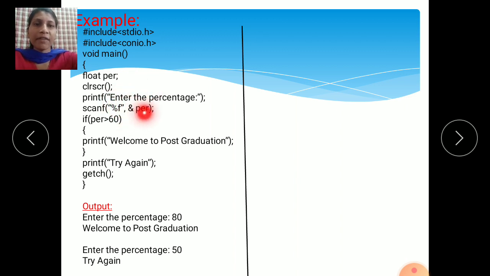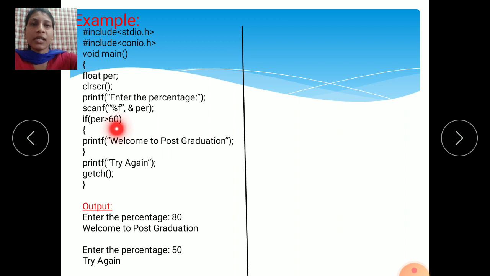Then printf, enter the percentage. Here you can enter whatever percentage you got. Scanf %f. I have written f here because I have used the float data type: %f and per. Then, see here, I have used the if condition. If percentage is greater than 60, then printf welcome to post graduation, means you will get admission to PG, post graduation.